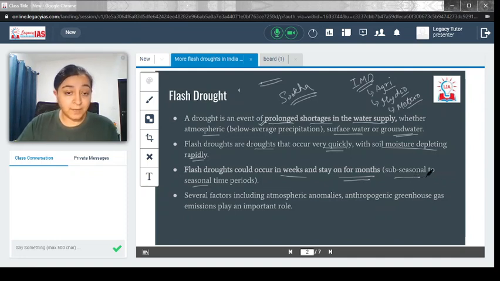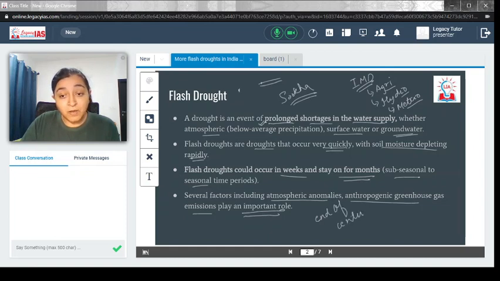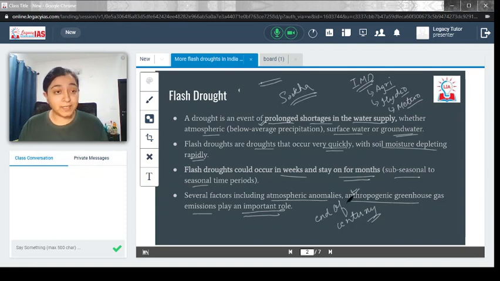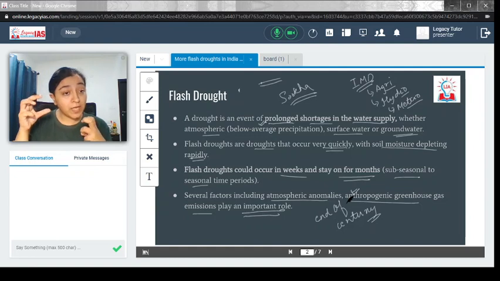Several factors, including atmospheric anomalies and anthropogenic greenhouse gas emissions, play an important role. In fact, that is why the study we are looking into right now was in the news, saying that by the end of the century the increase in flash drought would be there. Why? Mainly because of anthropogenic reasons, where we are increasing greenhouse gas emissions, which have an effect on aerosol formation.